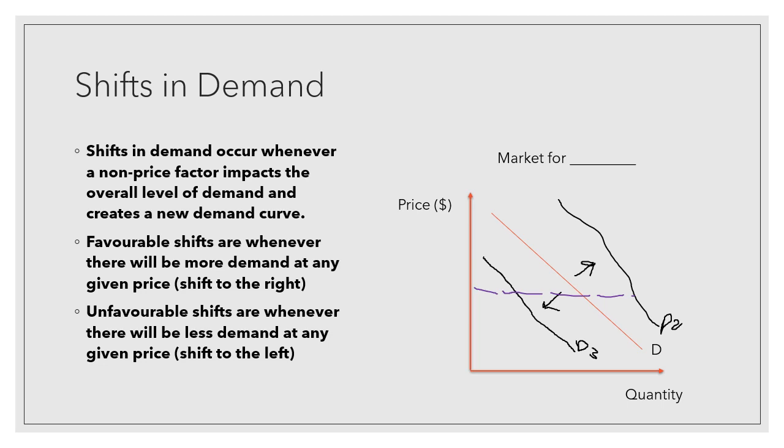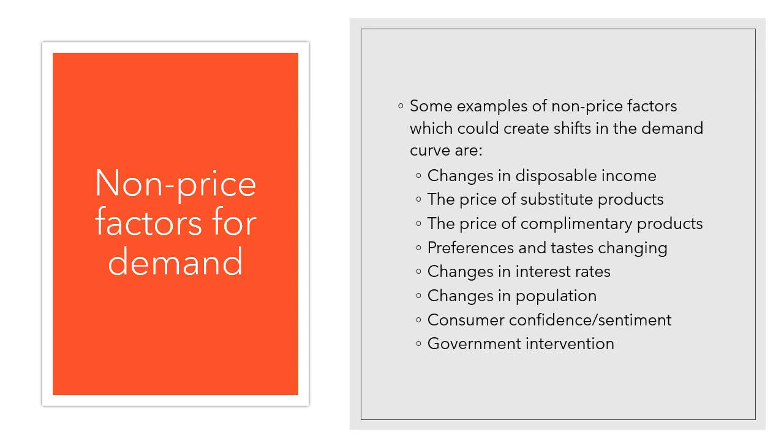An unfavorable shift is whenever something negative occurs, it's going to create a whole lot less demand for that good or service. A good example at the moment, during this pandemic, all of the bars, nightlife, etc., have been closed because they're not deemed essential services. So because of that non-price factor, there's suddenly an incredibly reduced level of demand for those things. So bars, pubs, clubs, etc. So that would be an unfavorable shift in demand. It would be an incredibly large unfavorable shift in demand, which has occurred because of a non-price factor. So on the next slide, we're going to look at some examples of non-price factors for demand.